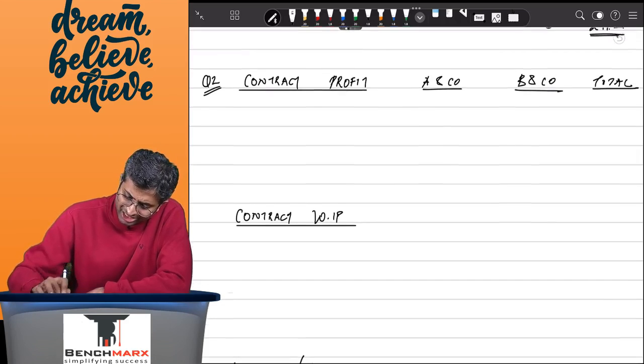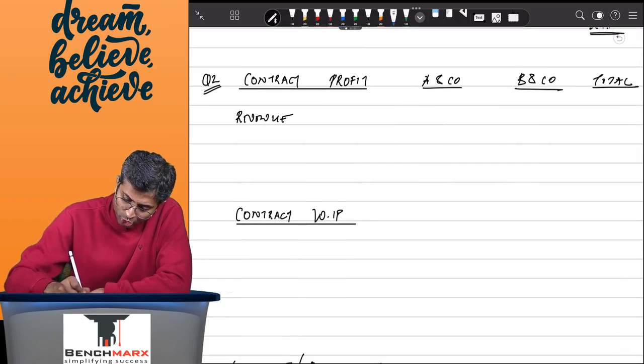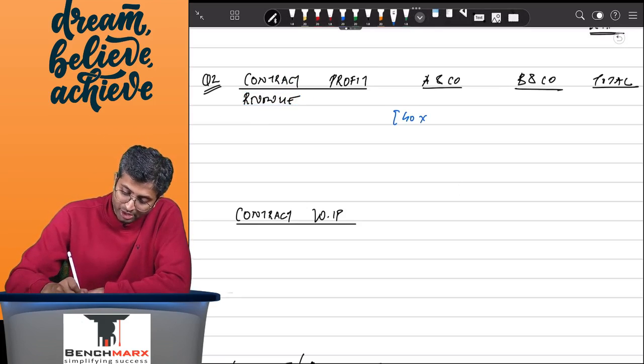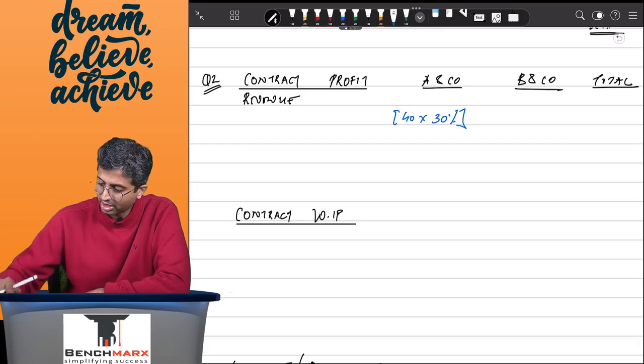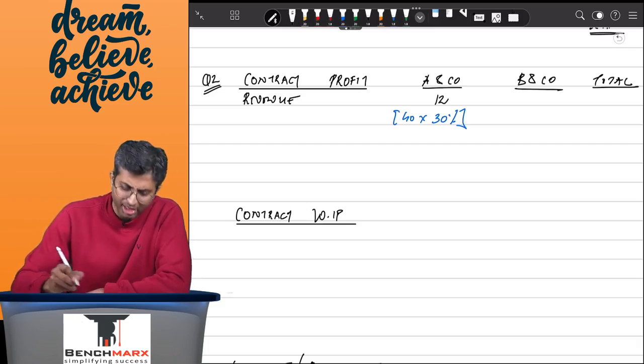So when we are looking at each of these cases, we will try to find the contract revenue. When we try to find the contract revenue, the total estimated revenue for A&D company is 40, and this 40 does not undergo any change. So when we do 40 into, let us say, 30%, you will get 40 into 30% will come to 12. So your revenue to be recognized will be 12.